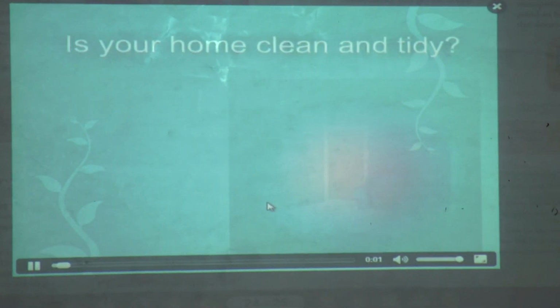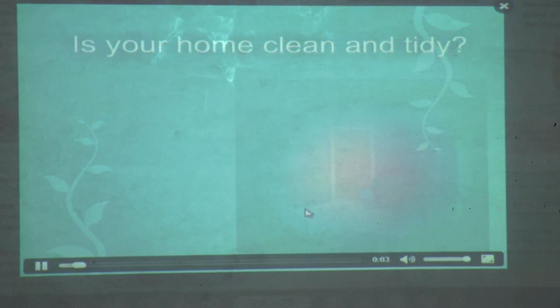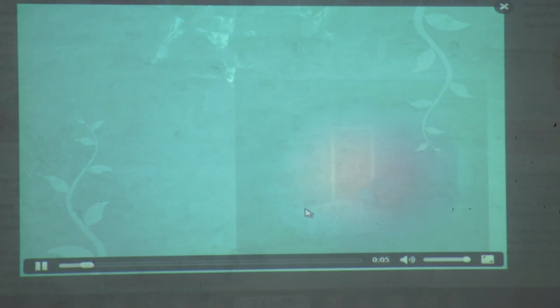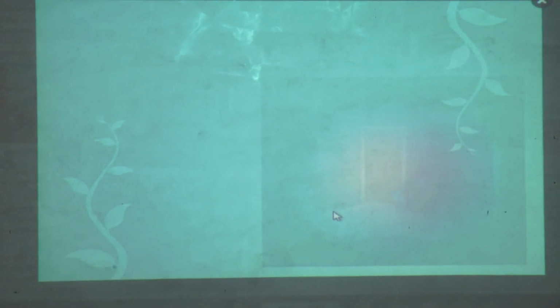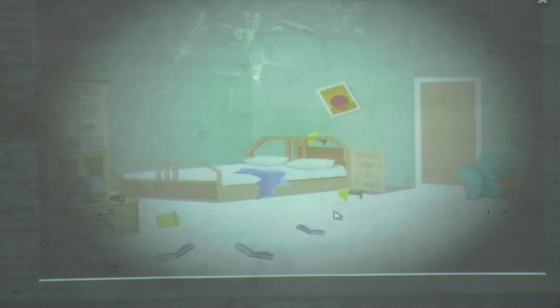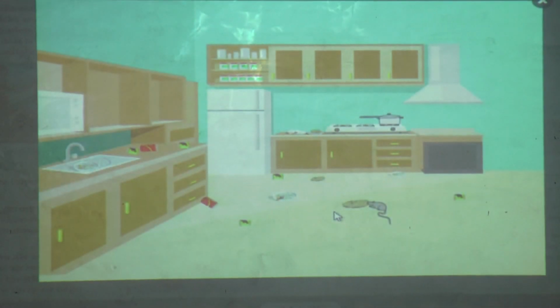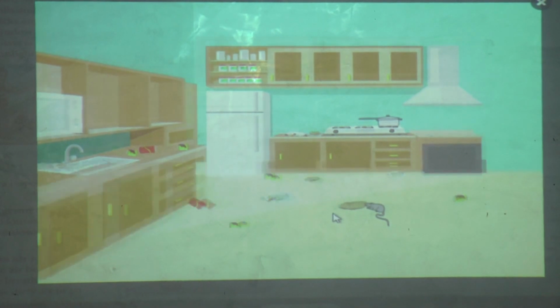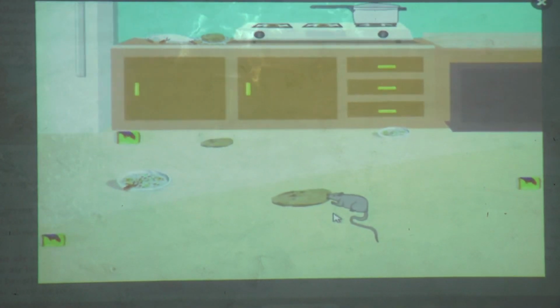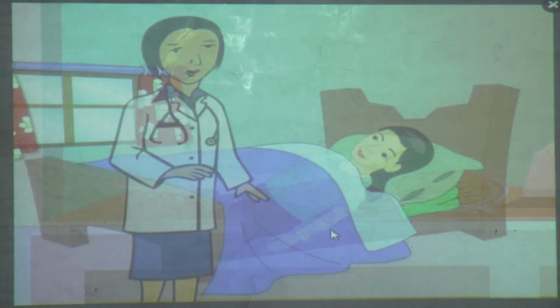Is your home clean and tidy? It is very important to keep your house clean and tidy. When your home is dirty, germs and other creatures like rats and cockroaches are likely to share it with you and can make you sick.